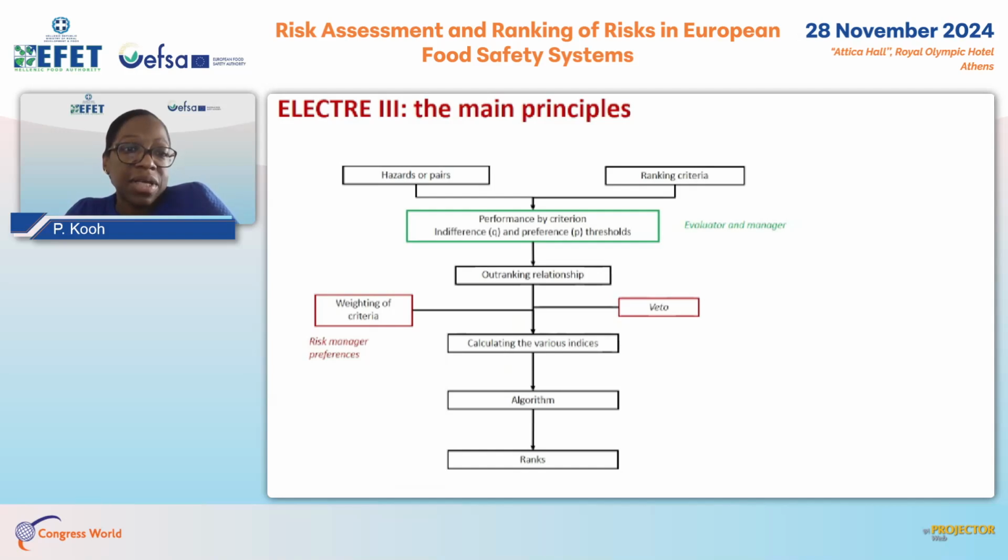The general principle is that for each criterion, we compare the objects, that is the hazard pairs, taking into account different thresholds, indifference and preference thresholds. And we also take into account the weight of the criteria. This is a decision of the manager to set some weight relating to criteria, and that introduces the relative importance of the different criteria for the manager. After that, different indices are calculated, introduced in an algorithm, and that produces the ranks.